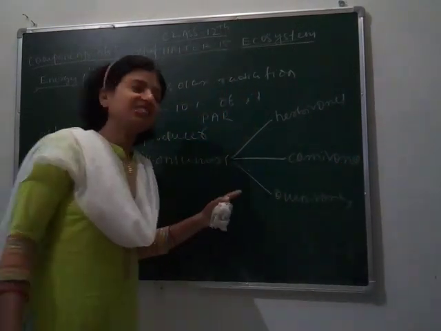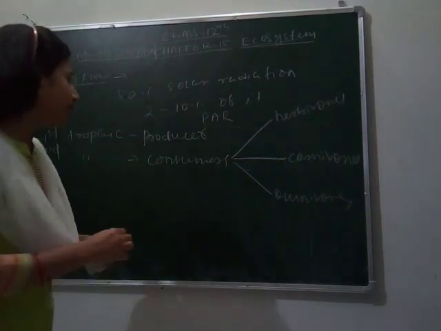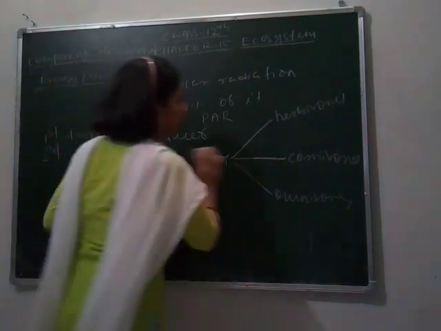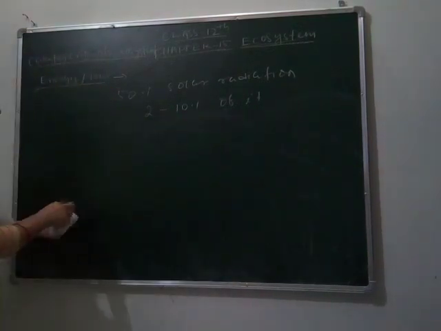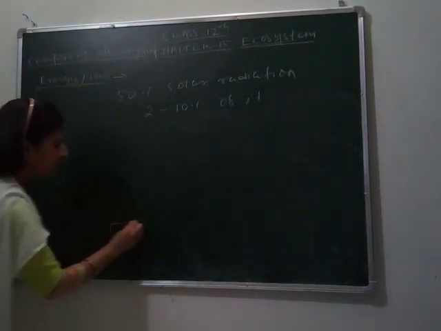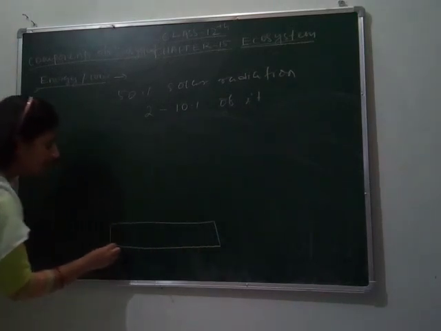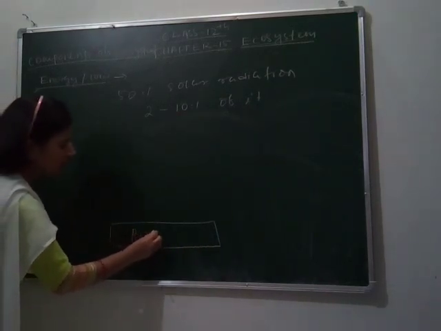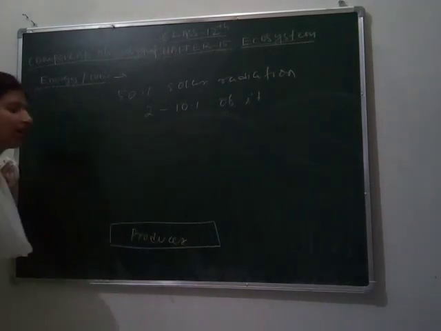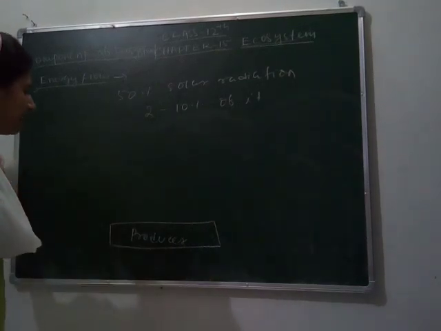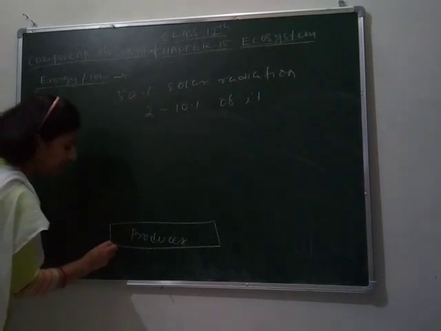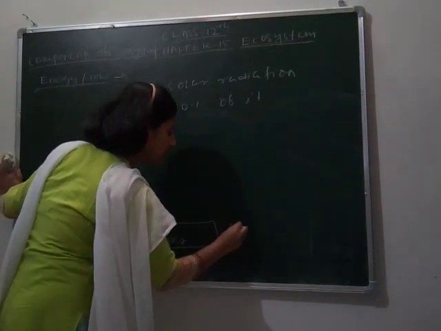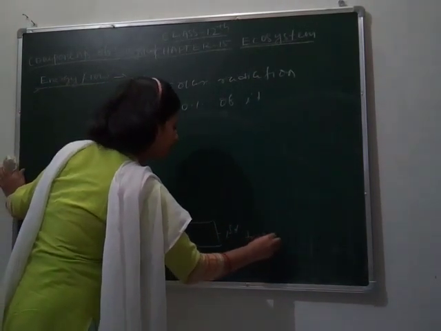They are arranged in such a way that they make a pyramid. If we look at it, we can know how the pyramid is placed. This is the first trophic level in which producers are placed. As we know, producers occupy the maximum area. Here producers are more, that's why it is termed the first trophic level.